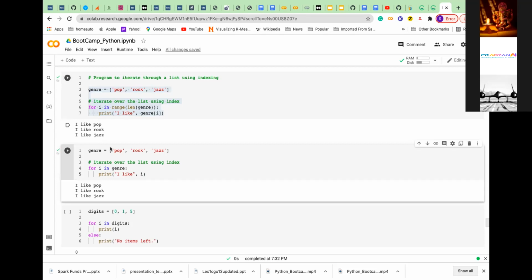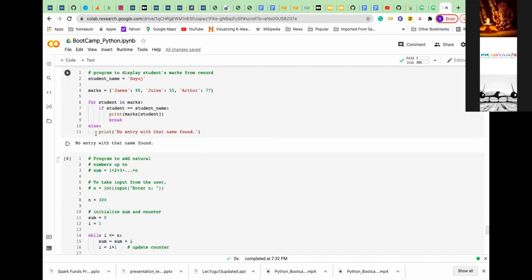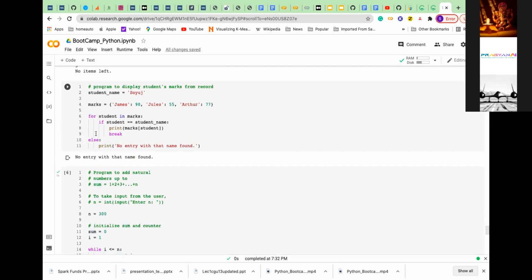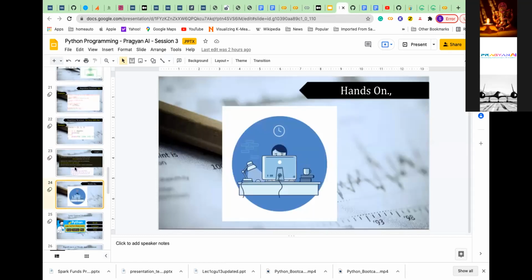Anybody has any question here? Anybody not understood this for i in range? Or this is the normal, the first option. And for else, anybody not understood for and else? Okay, so these are the things.